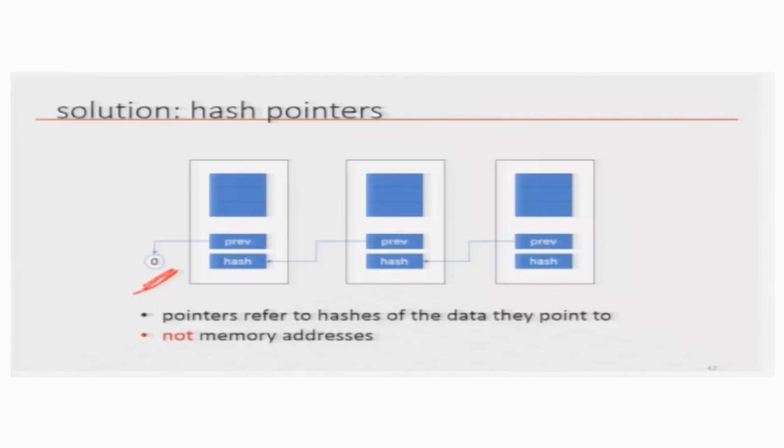At some point I will not want to do all the hashing and computation every time I want to find my previous block. I can cache that information, because once the blocks have become permanent, their hashes also become permanent. But the point here is that having the hash of the previous block stored inside your block is good enough for finding the previous block, and that is how the chain of blocks happens. The first block, or the genesis block, does not point to anybody before it, because there is none before it. In a real blockchain, they are not memory addresses, they are actually hashes, and they are called hash pointers.